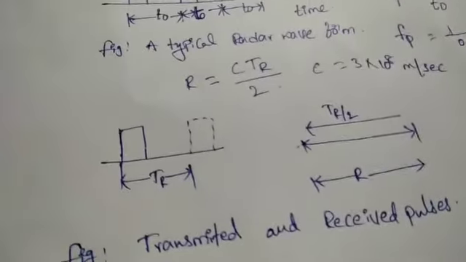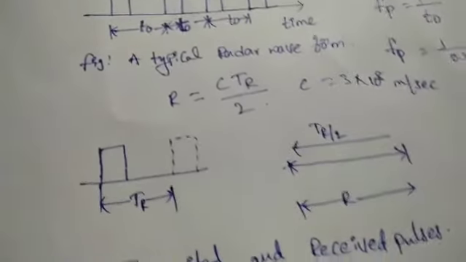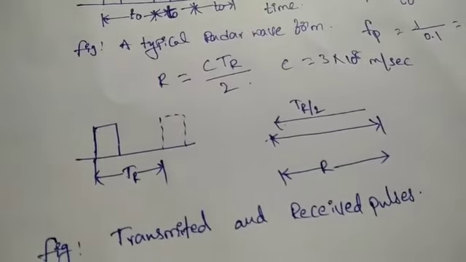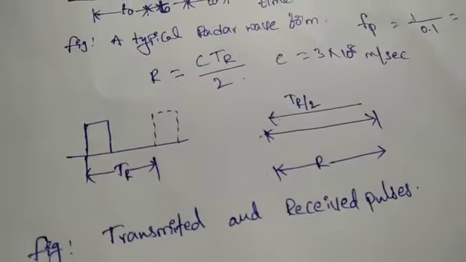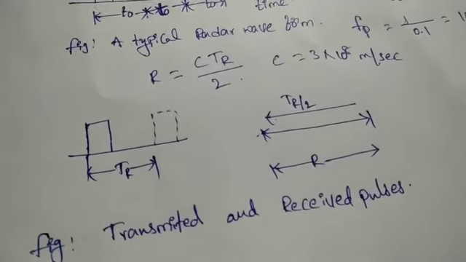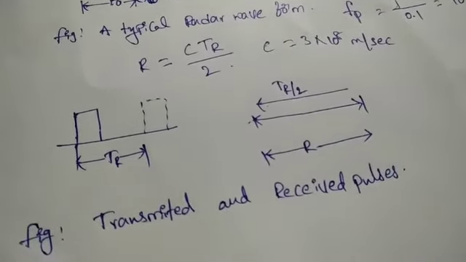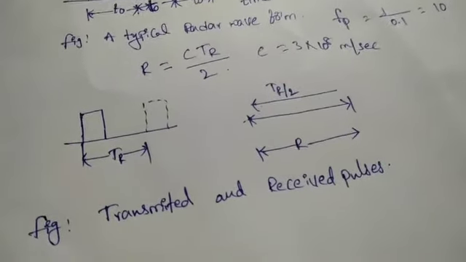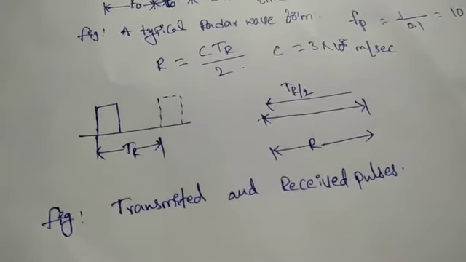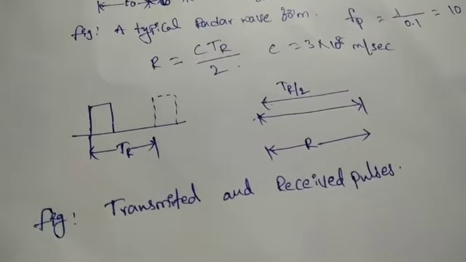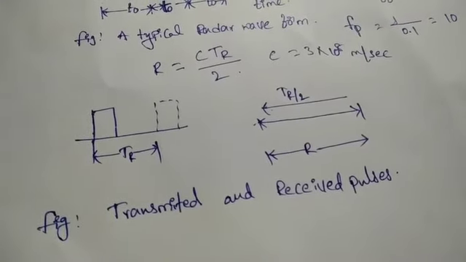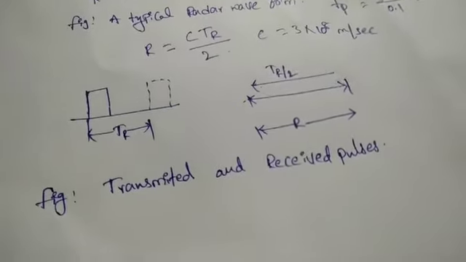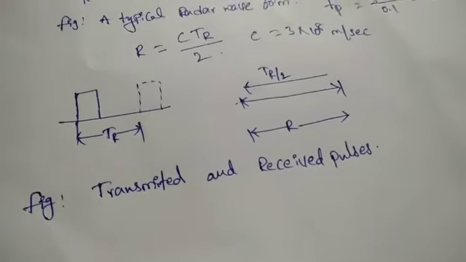Now we can go to maximum unambiguous range. In that, the first pulse after being reflected from the target is received by the radar before the second pulse is transmitted, and there will be no ambiguity here, as the reflected pulse can be easily identified as a reflection of the first pulse.